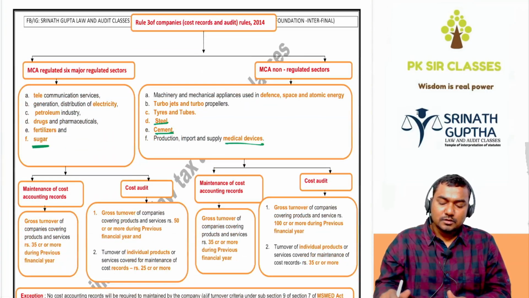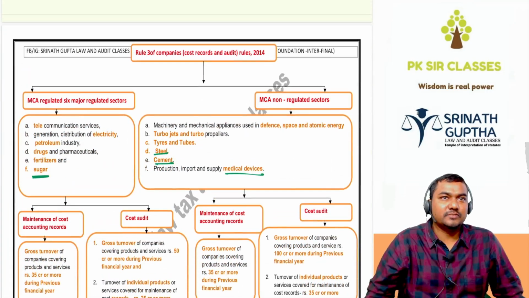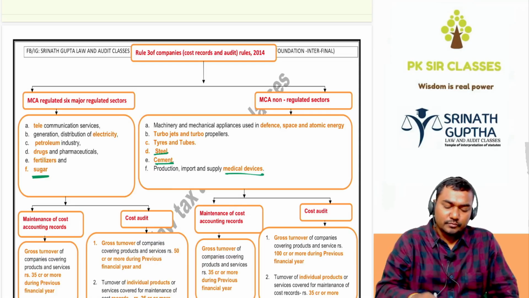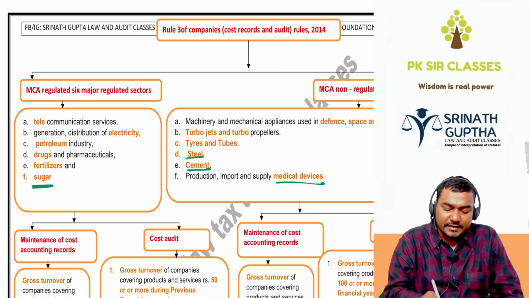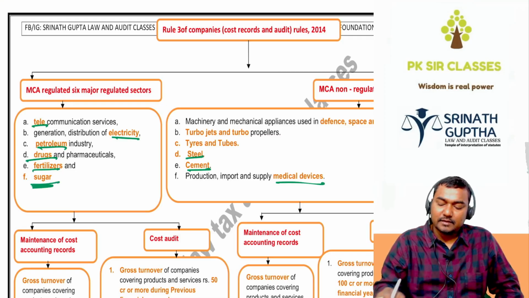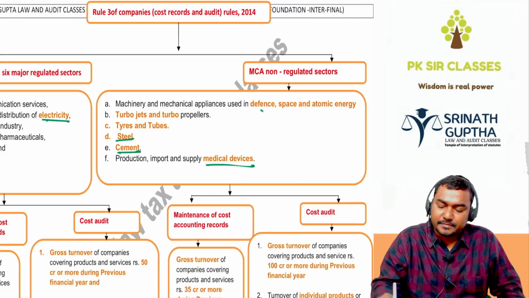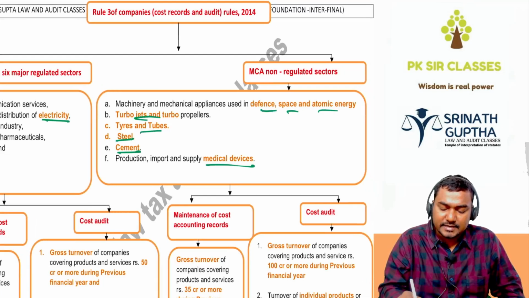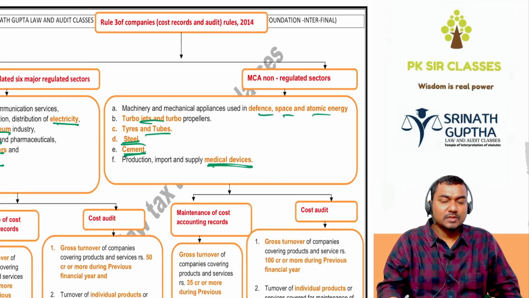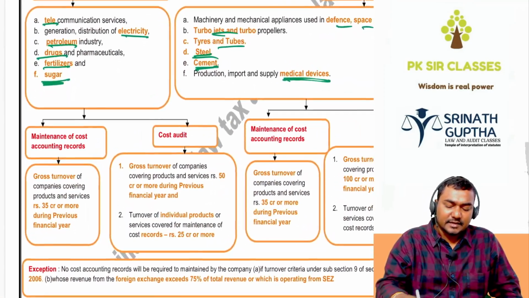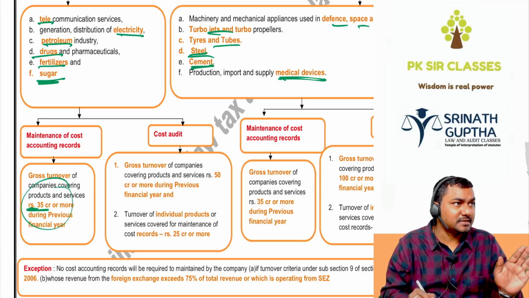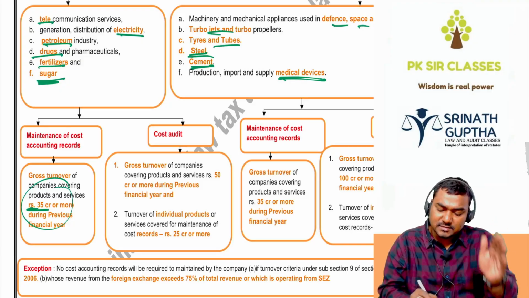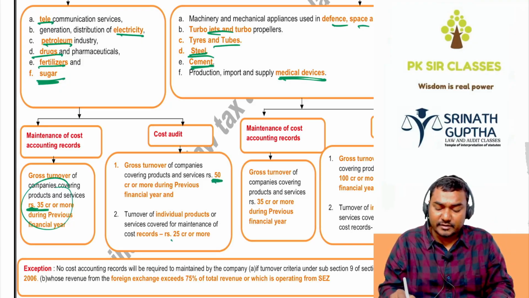Next. Which companies are covered by section 148? These are the rules, not the section, beta. MCA has regulated and non-regulated sectors, two types are there. Regulated sectors like telecommunication, electricity, petroleum, drugs, fertilizers, sugar, इसको बोलते हैं regulated sector. Non-regulated sector means defense, space, atomic energy, turbojets, tires, tubes, steel, cement and medical devices. If it is a regulated sector, they have to maintain the cost records if gross turnover exceeds 35 crores. Auditing is not compulsory. Auditing is also compulsory if gross turnover exceeds 50 crores or the individual product turnover exceeds 25 crores.